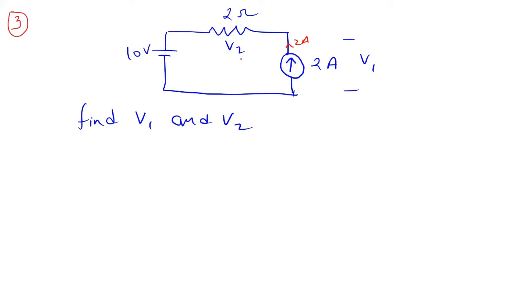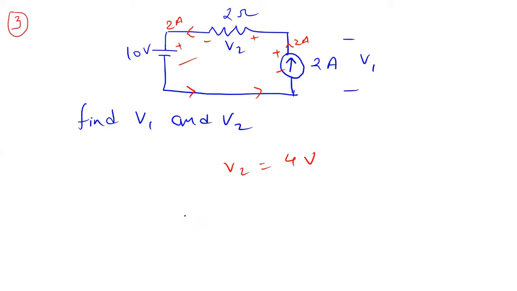Okay, so in this particular problem, we have 2 amperes current. Now you can calculate how much current is in the circuit. Let's say this is the direction of current. So 2 ampere current flowing through 2 ohms, so V2 will be 4 volts. Then you can write a KVL equation. Let's say this is plus, minus, plus, minus. This is already plus.